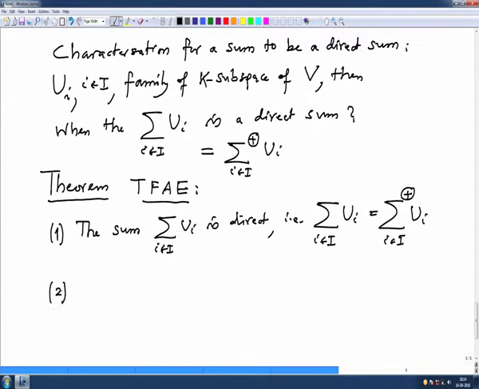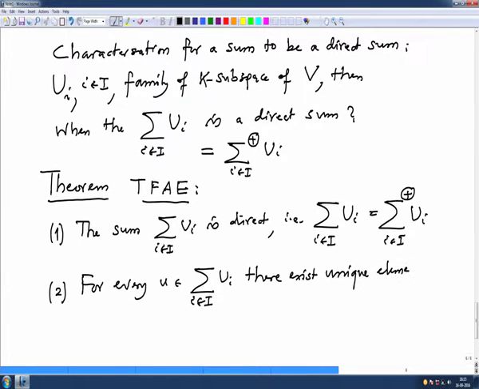Two, for every element u in the sum, there exist unique elements ui in Ui, almost all of them 0, with u equal to the summation of ui.